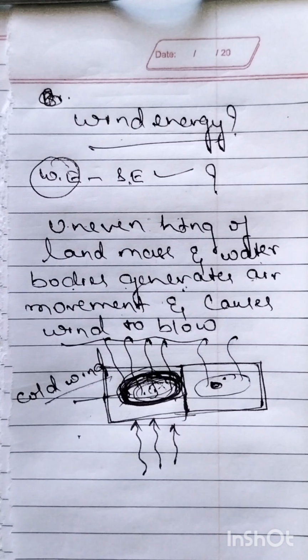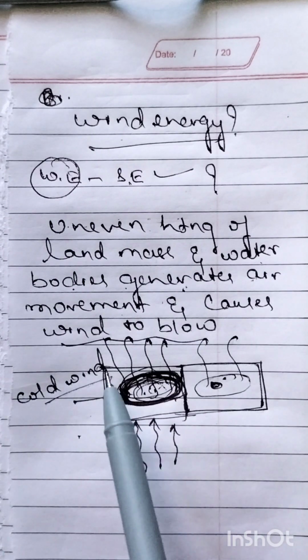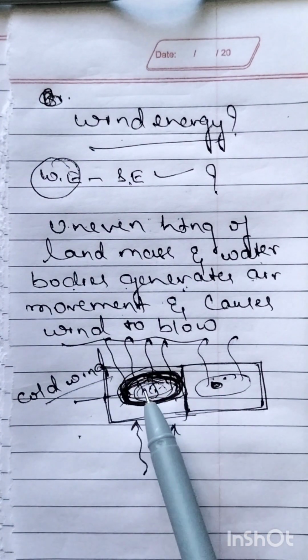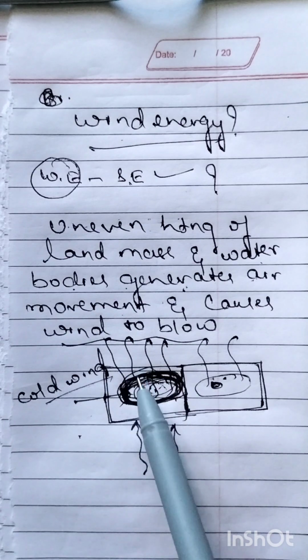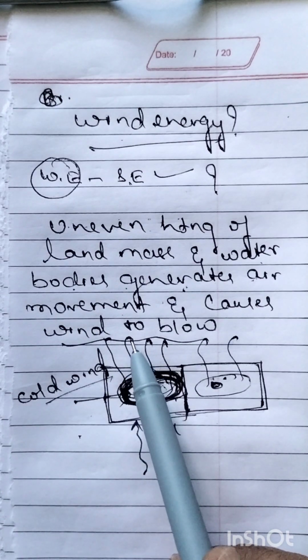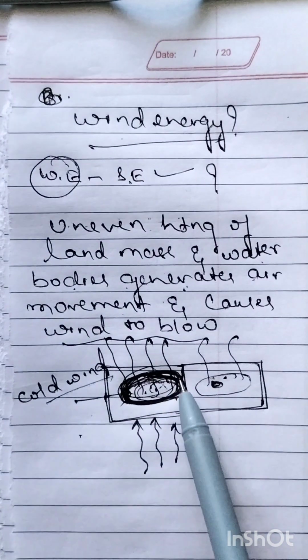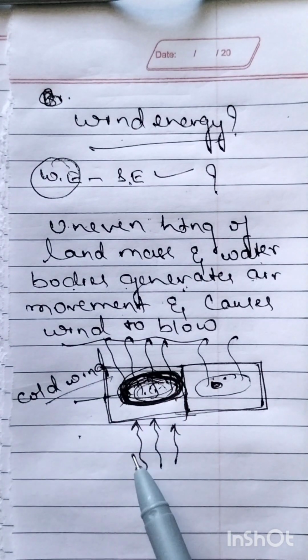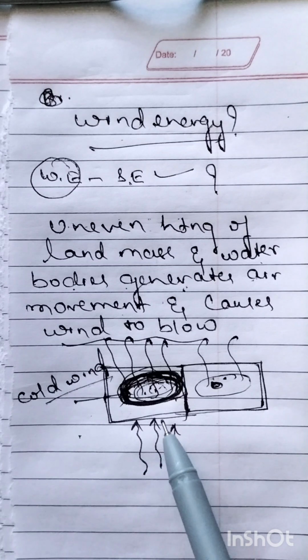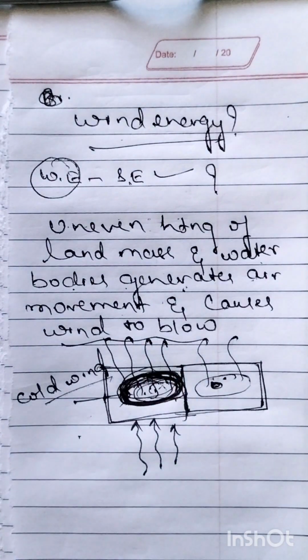Due to the uneven heating of the sun, the water body and the air will get hot, the hot air will move up, this place will become vacant, and that vacant place will be filled by the cold air. And this is called how the wind is formed.